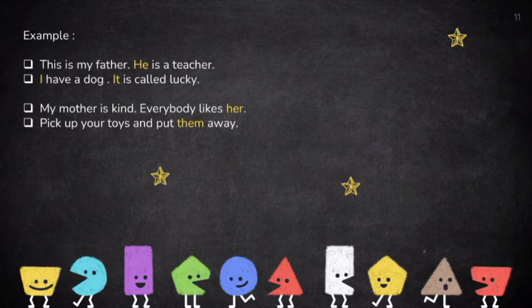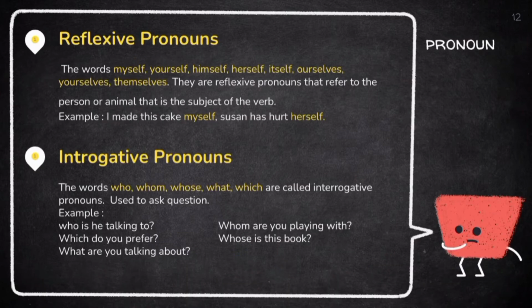For example, this is my father. He is a teacher. I have a dog. It is called Lucky. My mother is kind. Everybody likes her. Pick up your toys and put them away. You can see the pronoun form by the yellow word. Reflexive pronoun. The words myself, yourself, himself, herself, itself, ourselves, yourselves, themselves are reflexive pronouns that refer to the person or animal that is the subject of the verb.